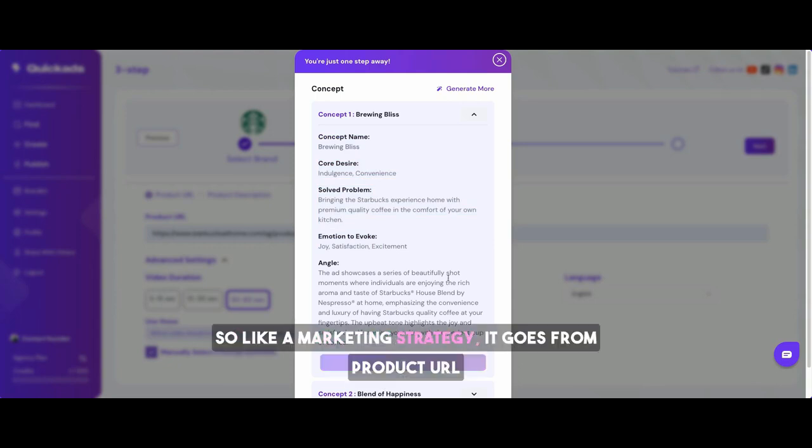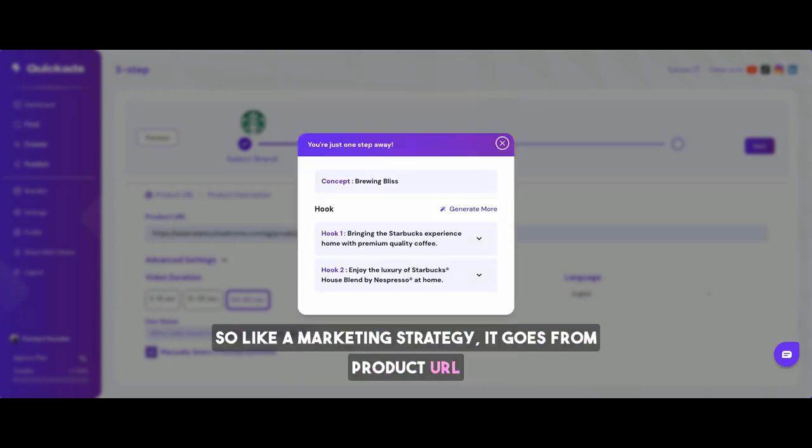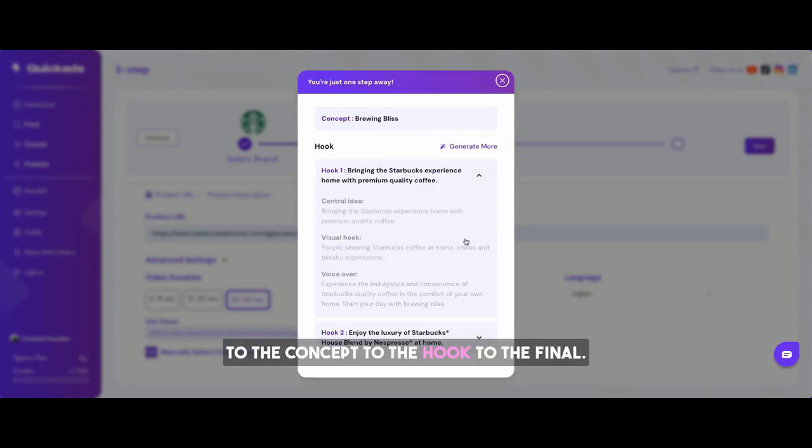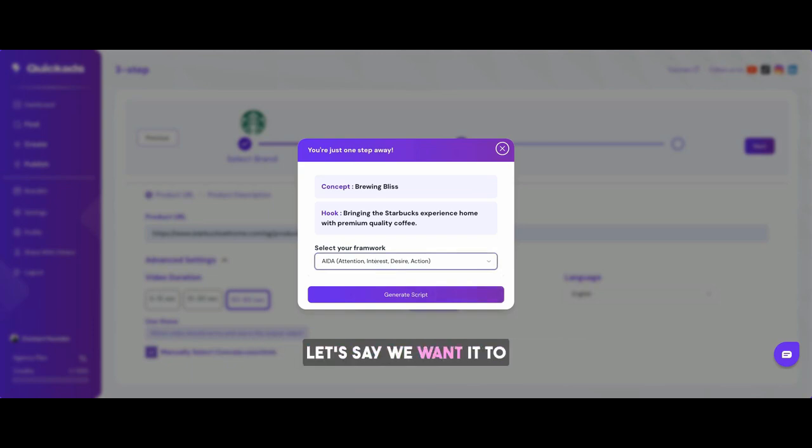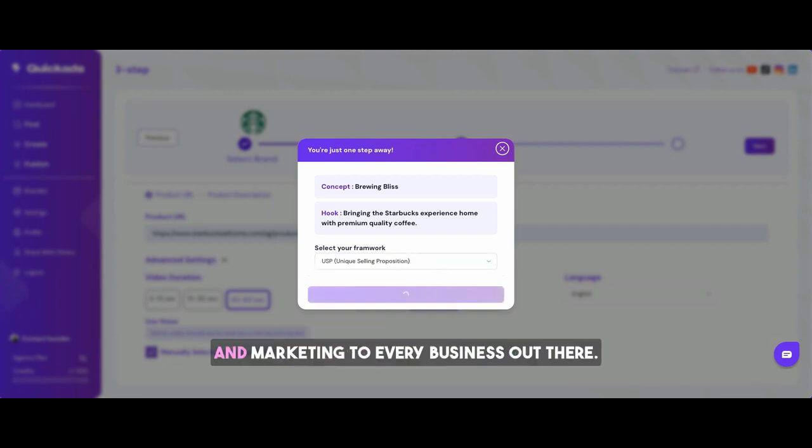So, like a marketing strategy, it goes from product URL to the concept to the hook to the final video. Depending on the framework, we will then create a script. Let's say we want it to be the unique selling point framework. So that's what we are doing. We are bringing the knowledge of advertising and marketing to every business out there. Depending on the framework, it will start generating a video for you. But before that, we will find the script.